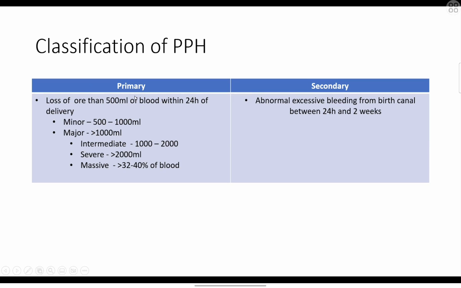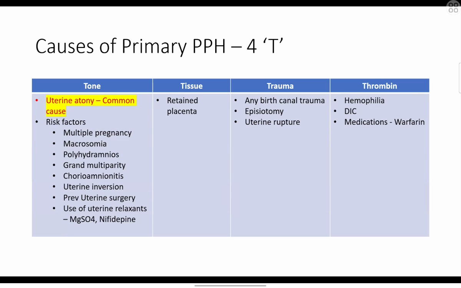Again, the primary PPH can be classified as minor and major according to the amount of blood. So just have an overall idea, no need to remember hard. Less than 1000 is a minor one, more than 1000 is a major one. Again, the major is classified into 3: intermediate, severe, massive. Just have an idea of the amount of blood.